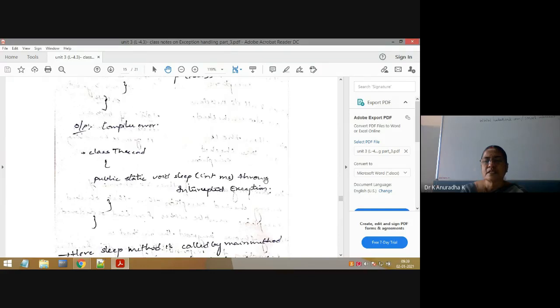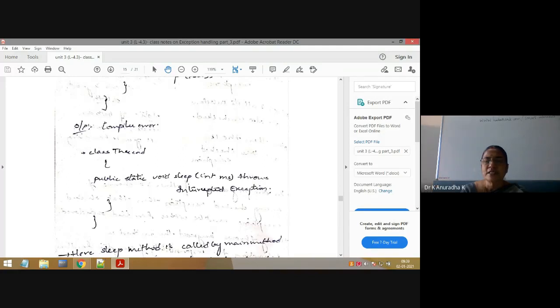Inside the method we write try catch blocks, but the throws keyword is written along with the method only, throws InterruptedException. It must be a checked exception only, because unchecked exceptions need not be handled or declared. No need to worry about unchecked exceptions.